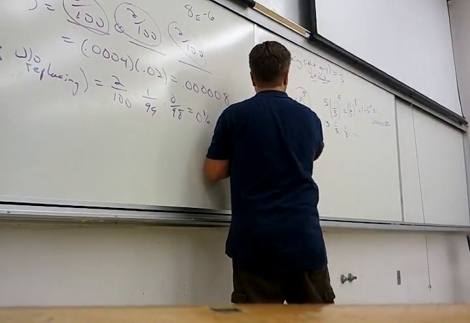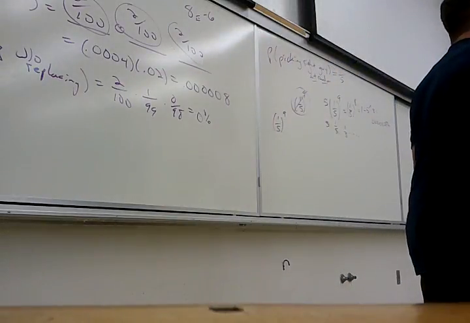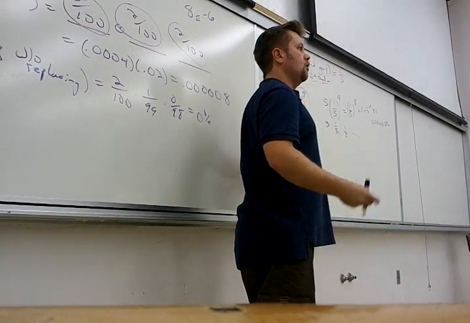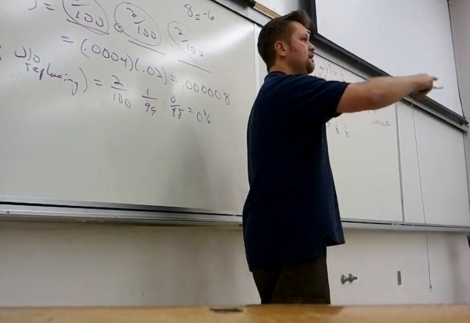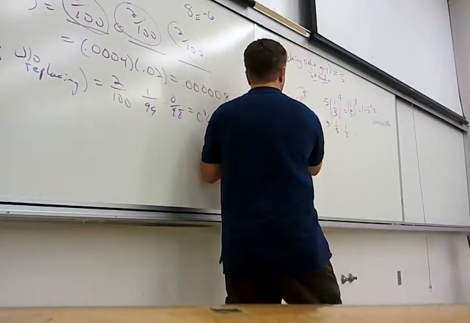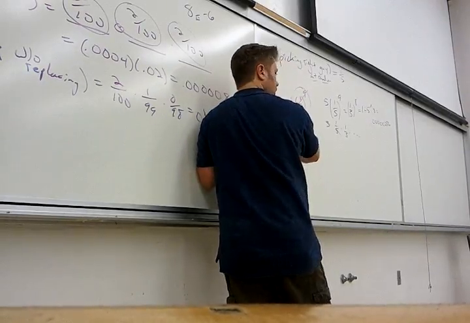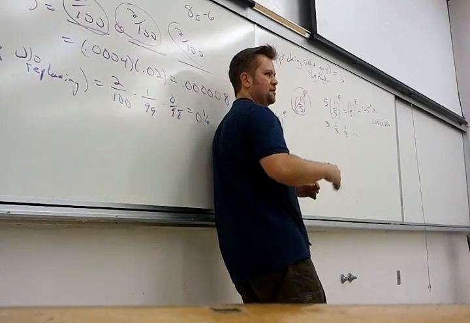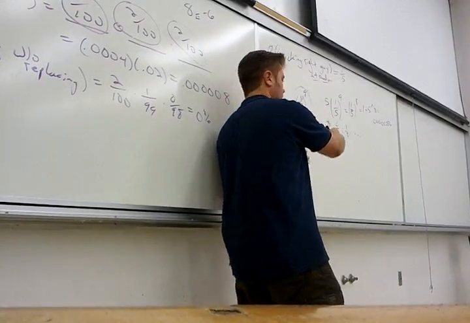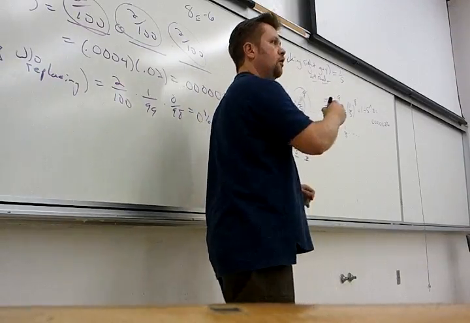What's the probability they all picked the first guy? There was a 1/5 chance any of them picks the first guy. So the chance they all pick the first guy is 1/5 to the 9th. Or they could all pick the second guy. You guys with me? I want all 9 of these guys to pick the first guy. I love this problem. I want the first person picking to pick the first guy, the second person picking to pick the first guy, and so forth. And that's why we get 1/5 to the 9th.